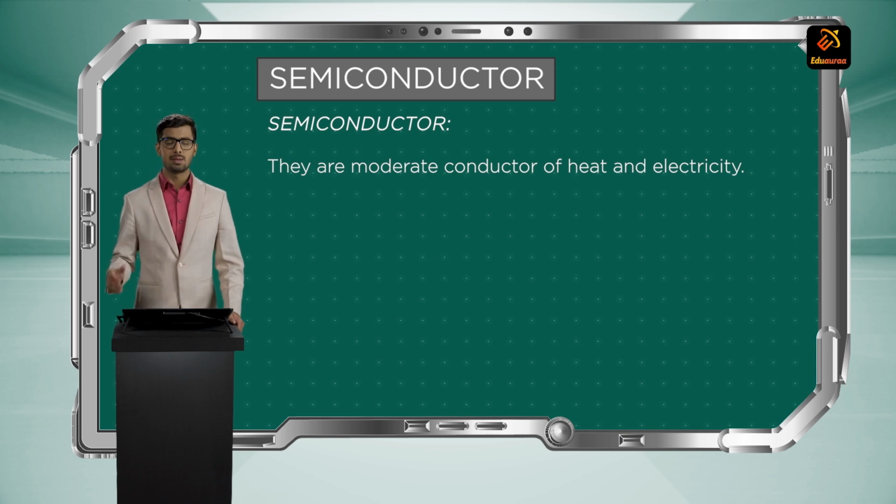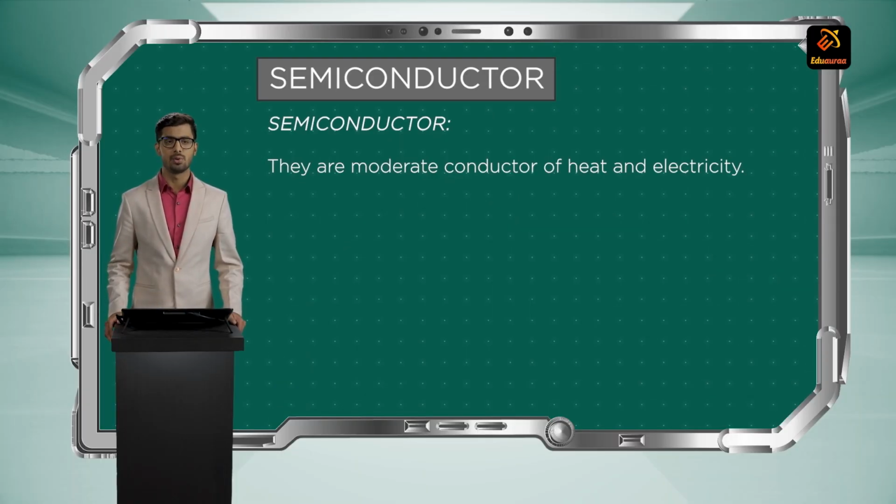Now, as we increase temperature in conductor, the resistivity or resistance in this conductor will increase. In semiconductor, this resistivity will decrease. So, we can say the temperature coefficient of conductors is positive, and the temperature coefficient of semiconductors is negative.